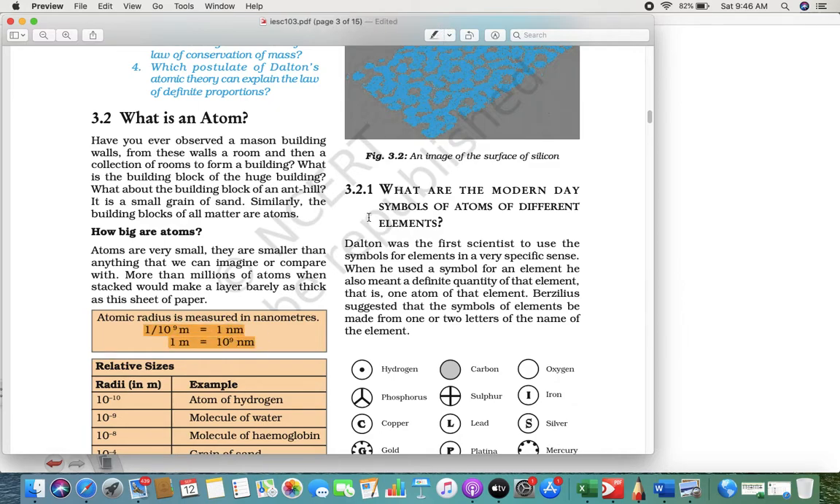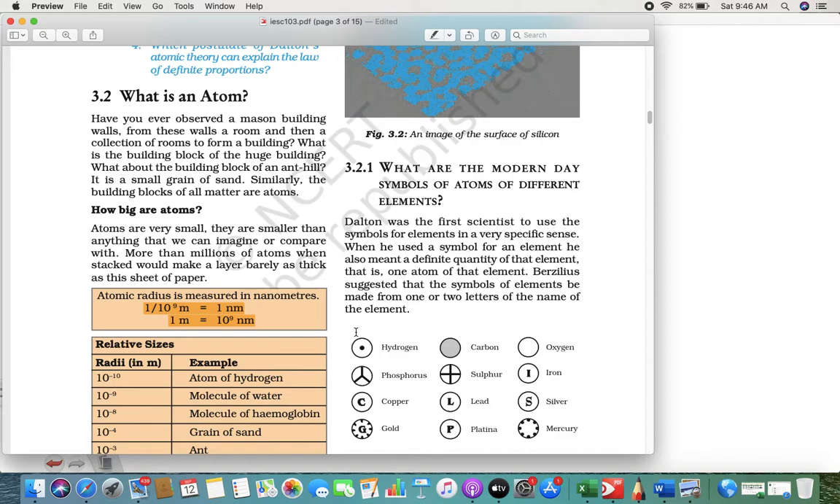What are the modern day symbols? Definitely, if we write the name of hydrogen, oxygen or carbon in full, it's too long. So that is why they require symbols in order to represent an atom. Whenever they have to represent an atom, they write it through a symbol, right?